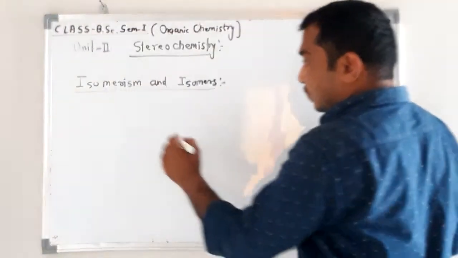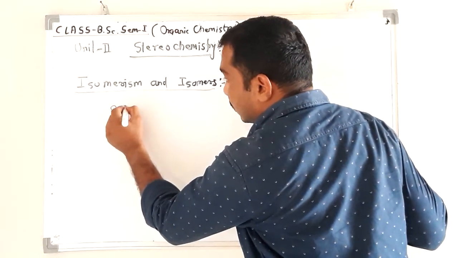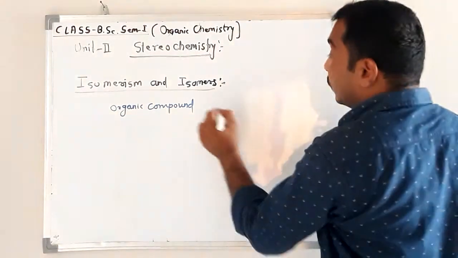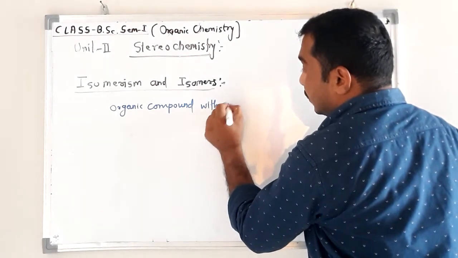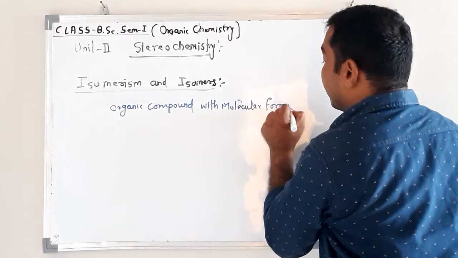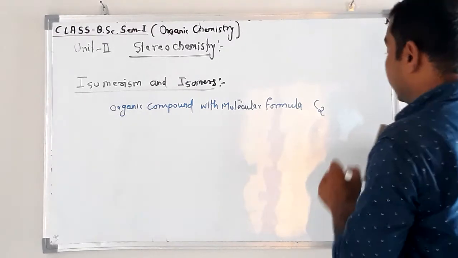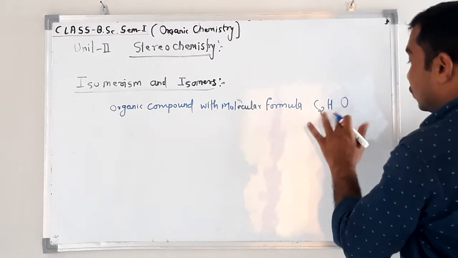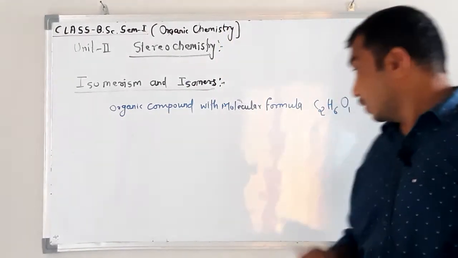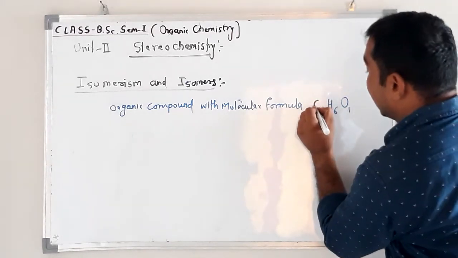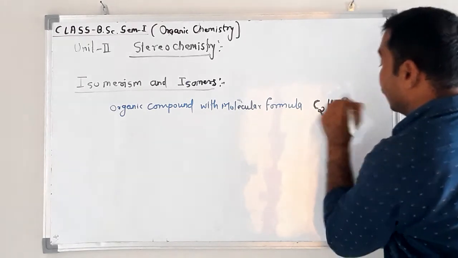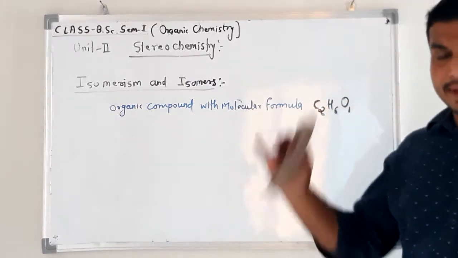Suppose I have one organic compound with molecular formula C2H6O1. This is the molecular formula of an unknown organic compound. C2 means the number of carbon atoms in that compound is 2, hydrogen 6, oxygen 1. So this is the molecular formula of the organic compound.